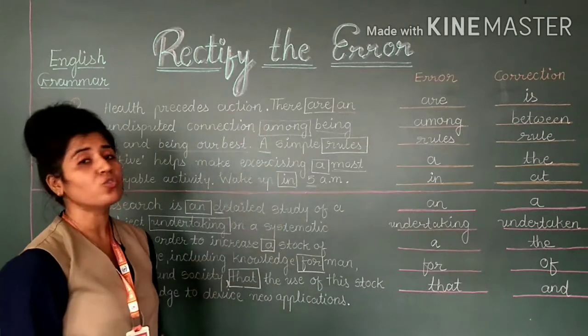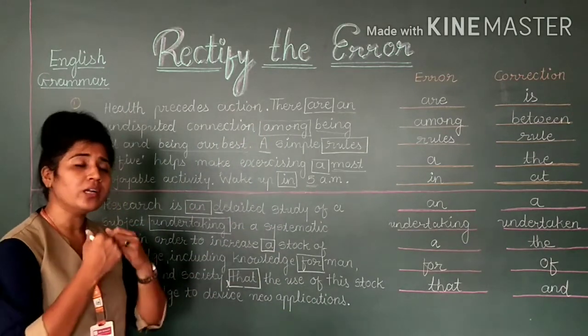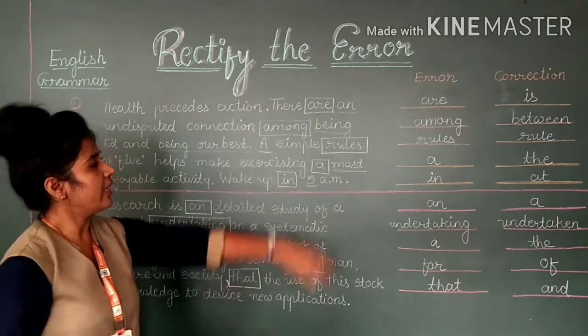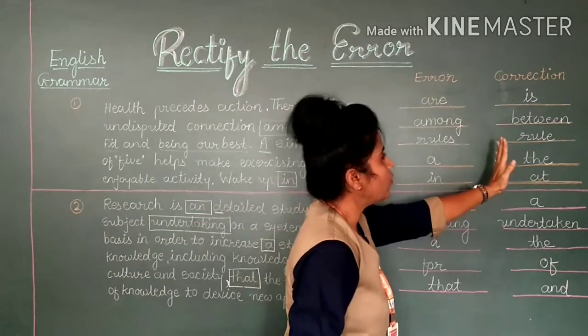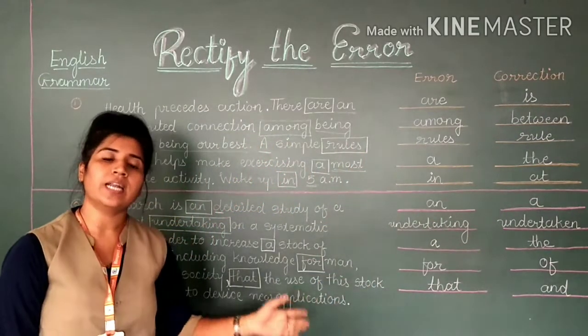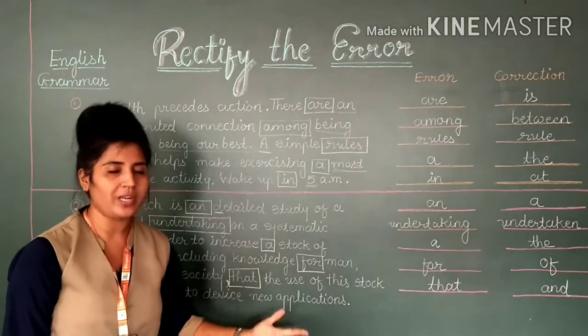Likewise you will have to solve. Okay? If you are reading this carefully, you will 110% get such kind of silly mistake, that you will have to write in the error column, that you will have to correct, and that correct word you will have to write in the correction column. So I hope you can understand this thing. Okay? Next I will give you figure of speech. Let us see.